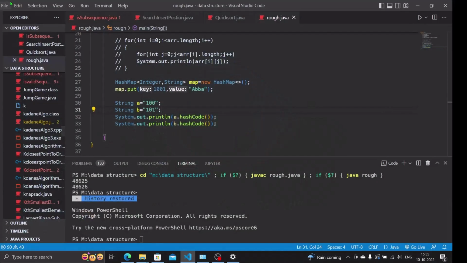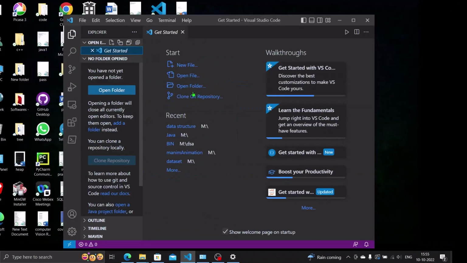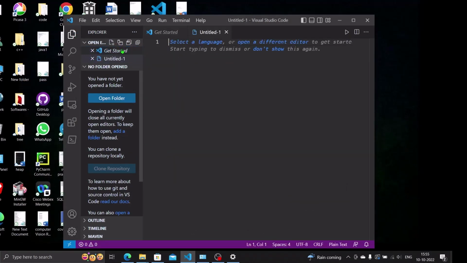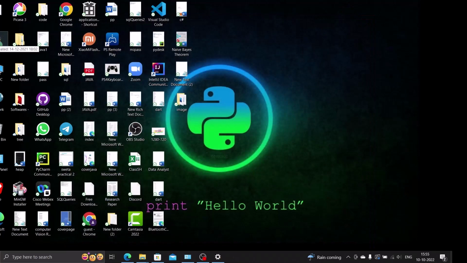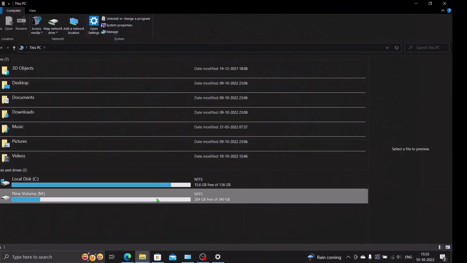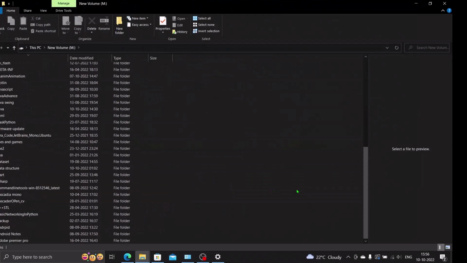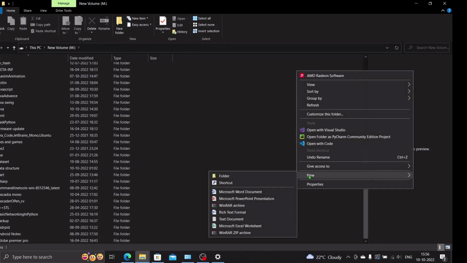Now what you need to do is go to this PC and create a new folder.